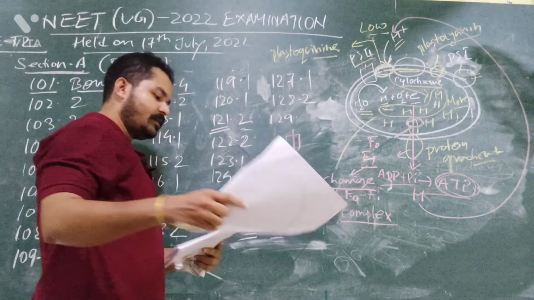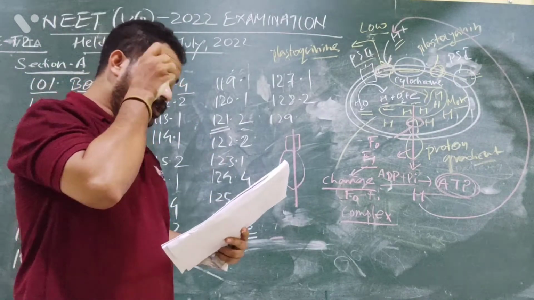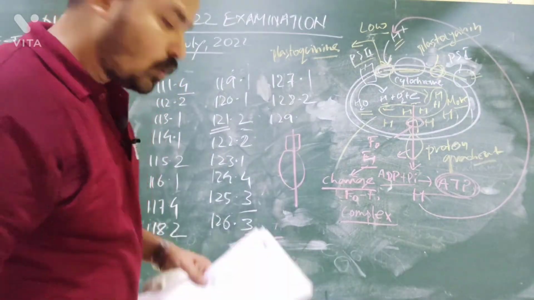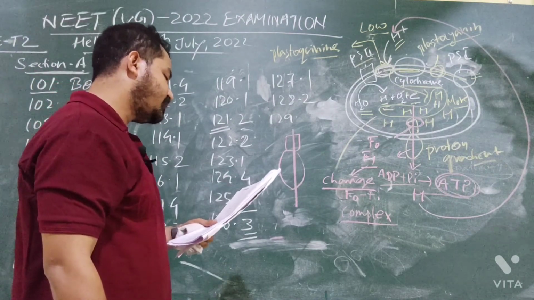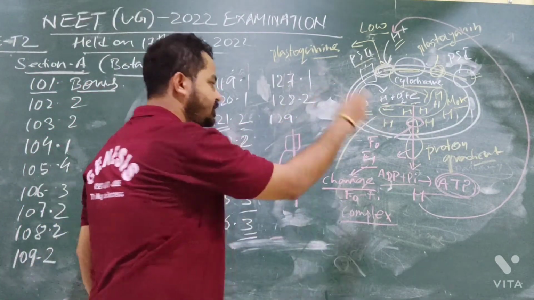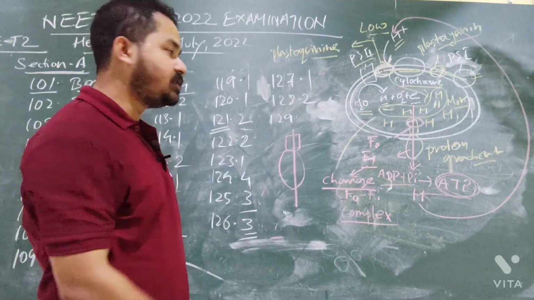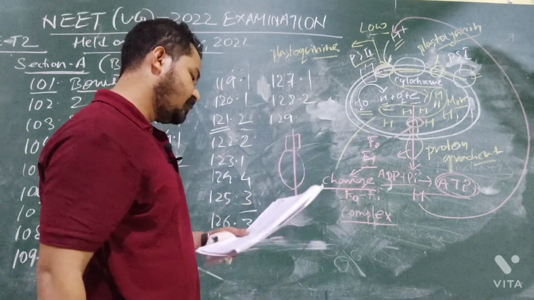So what is the question they are asking? Which one of the following is not true regarding the release of energy during ATP synthesis during chemiosmosis? So this process is chemiosmosis, and in chemiosmosis, 4 options are given. Which is not true?